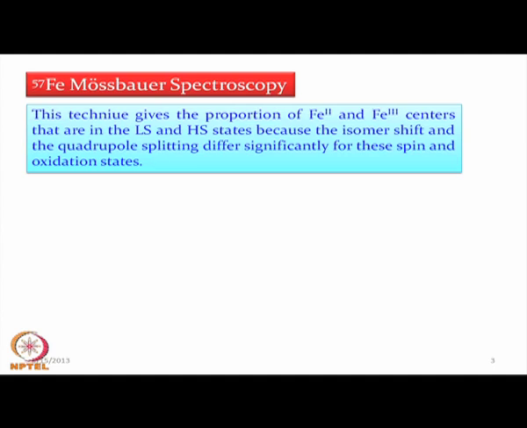Whether all 4 species, iron 2 low spin or high spin and iron 3 low spin or high spin, are present can be found out, because in all 4 species the isomer shift and quadrupole splitting are the 2 valuable parameters to judge a particular Mössbauer spectrum. These values tell us immediately whether the center is in the high spin or the low spin state. Therefore, this spectroscopy is also helpful in identifying spin crossover or the spin state equilibrium situation.